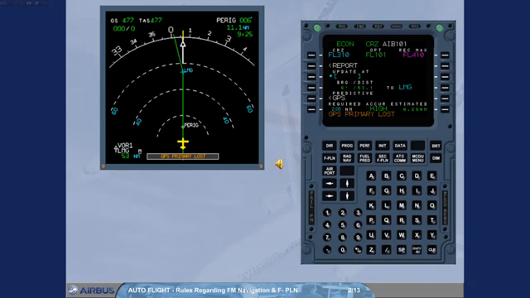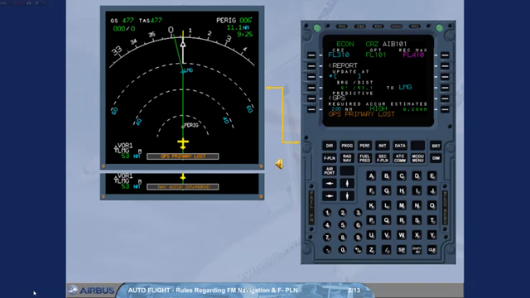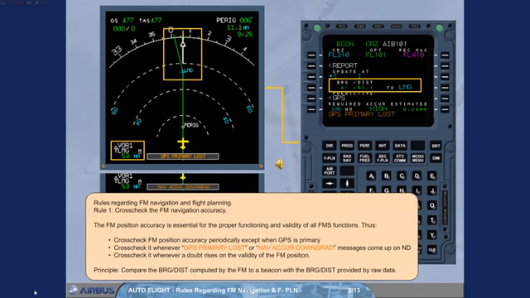Thus, cross-check FM position accuracy periodically, except when GPS is primary. Cross-check it whenever GPS primary is lost or Navigator downgrade messages come up on ND, and cross-check it whenever a doubt arises on the validity of the FM position. Principle: compare the bearing distance computed by the FM to a beacon with the bearing distance provided by raw data.